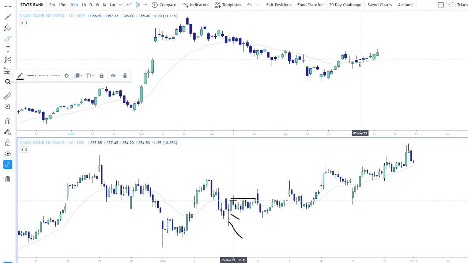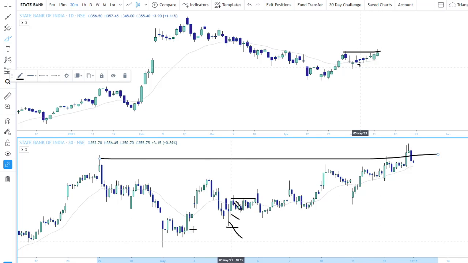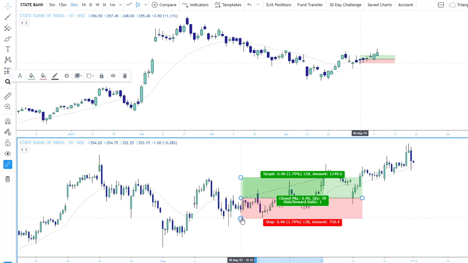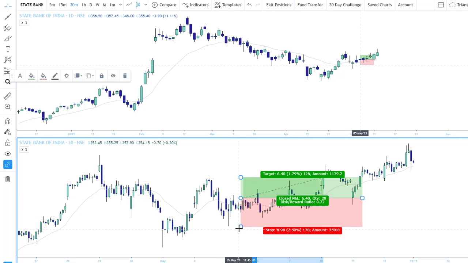Initially it came down, that's okay, and my stop loss was somewhere here. So you clearly know where my entry is and where my stop loss is. I knew there could be some sort of resistance right at this point, because that's the first time the price would be testing it. So the whole logic was that. My risk assessment is like this. If I take the tool that I have here, this is my stop loss somewhere around here, and my entry was somewhere here.